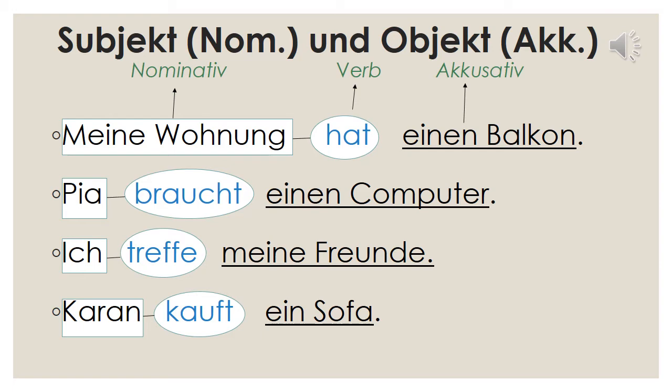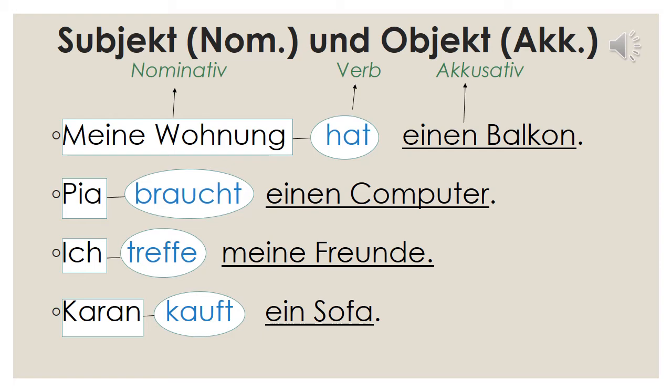Karan kauft ein Sofa. Kaufen is the verb, to buy. Who is buying? Karan. So Karan is the subject. Sofa is the object. Okay. So locating the subject and object is a basic thing we should know, which we have learnt.